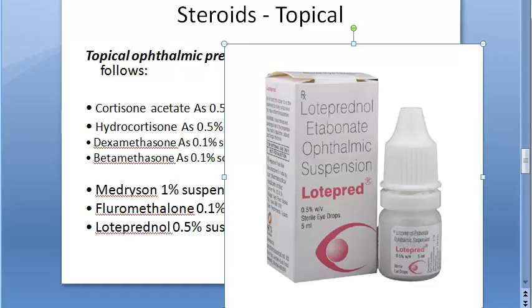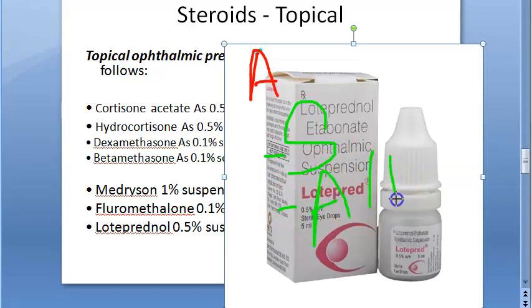Because I have allergic eyes, they gave me this steroid, loteprednol, then an antihistamine like olopatadine, and artificial tears to protect the eye from dry eyes.